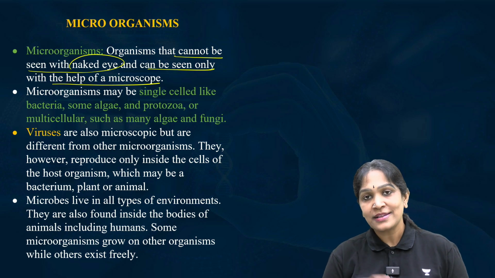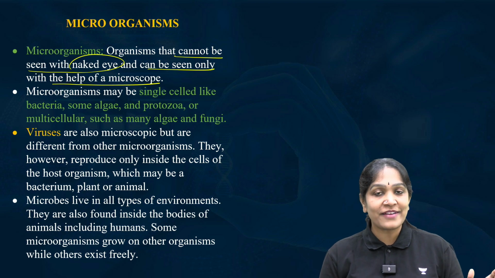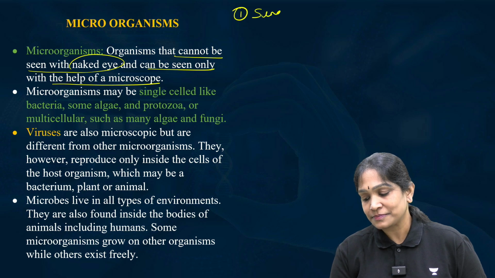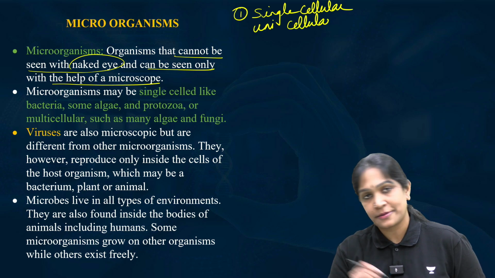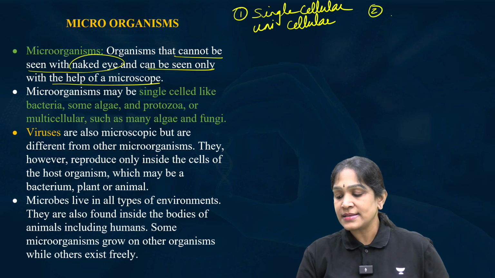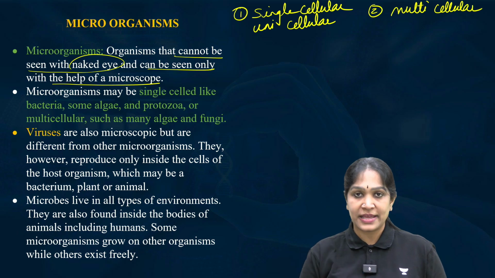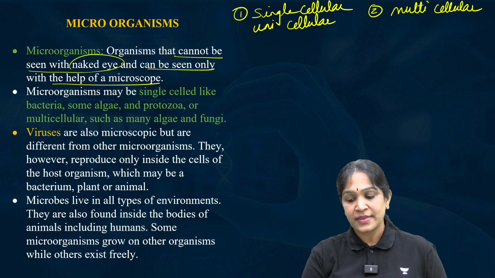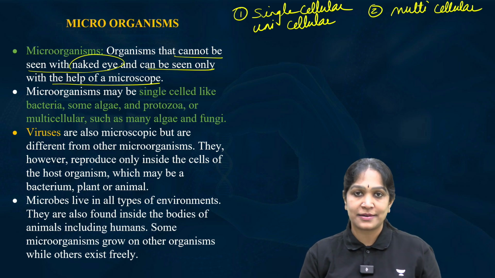Let us now discuss about the types of microorganisms. Microorganisms can be broadly divided into 2 types. Firstly, single cellular, also called as unicellular. Uni stands for 1. And the second type is multicellular. Multi stands for many. Their body is made up of many cells but not a single cell. And the unicellular microorganisms are made up of a single cell.